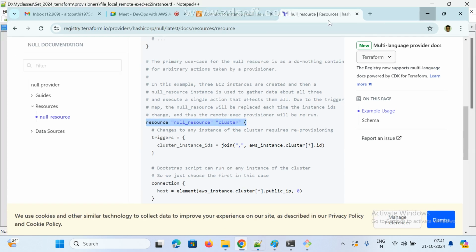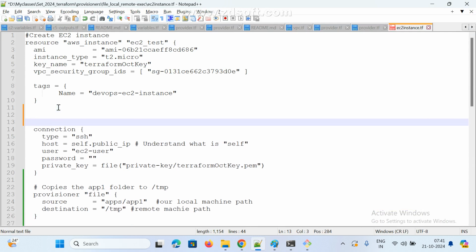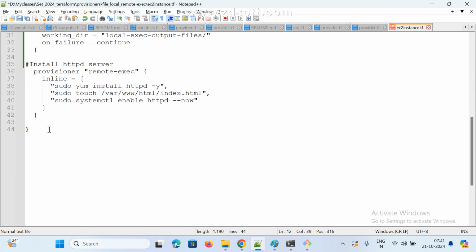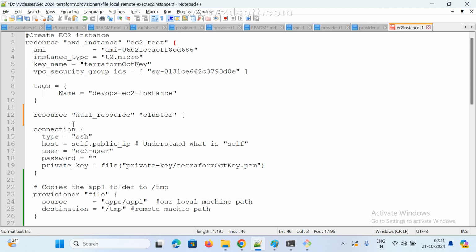Add it here, and just close here. That's it, no need to do anything else. Now, based on timestamp, if a modification is done, it will execute. Every time I want to execute if any changes happen in my configuration files, or if there is some content modification. Simply put, in that case we go for null resource.